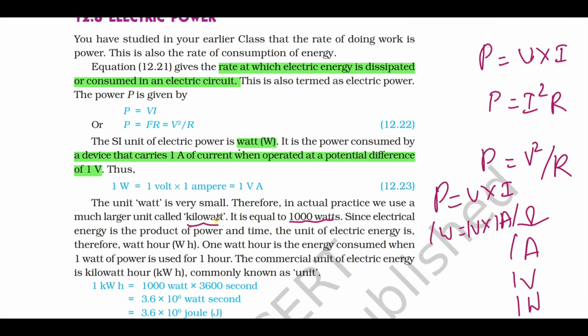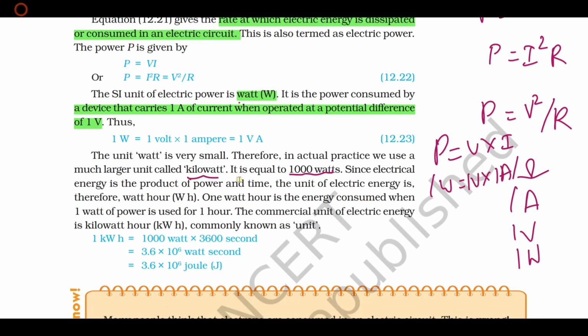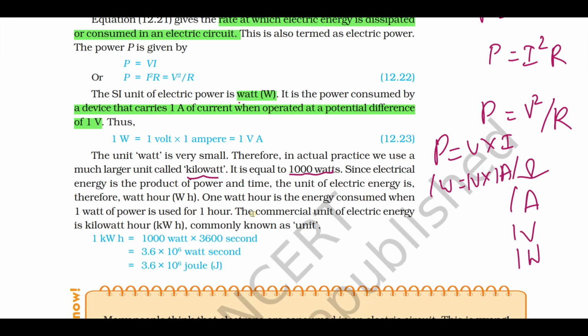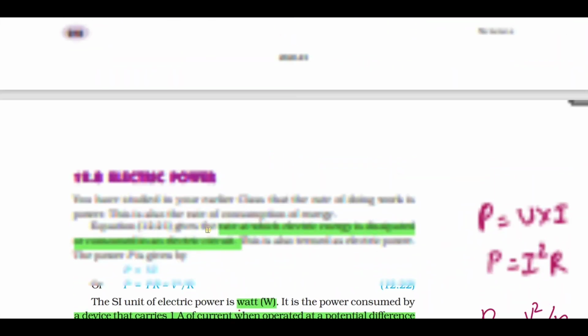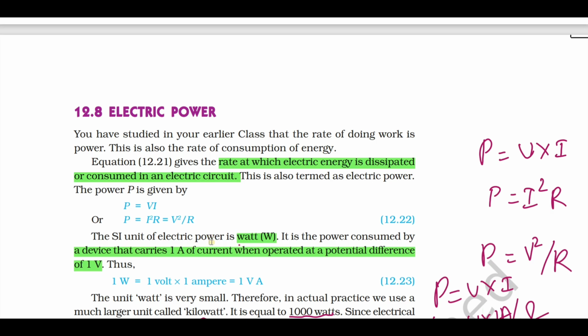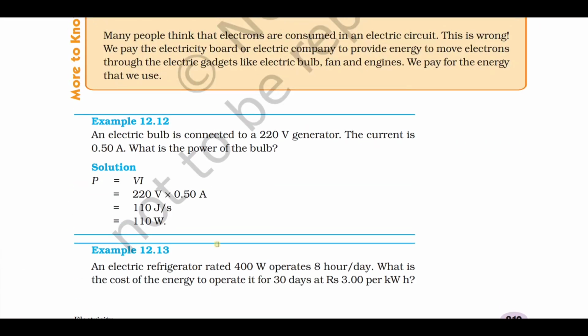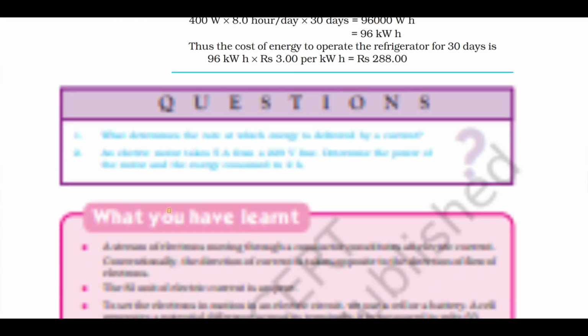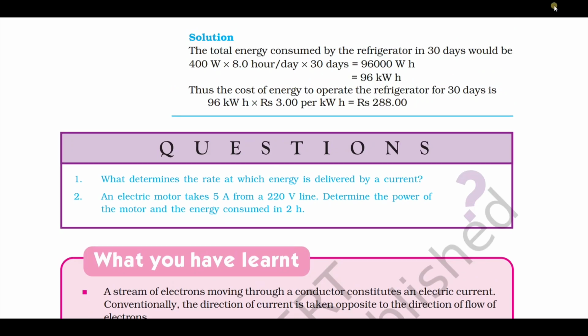1000 watt is equal to 1 kilowatt. And the unit of electrical power is watt. What is the commercial unit of electrical energy? It is kilowatt hour. Commonly it is called a unit. Based on power, if they don't ask any other question, you can expect a 2 mark or 3 mark numerical. So you can solve the questions there in the textbook. That is more than enough.